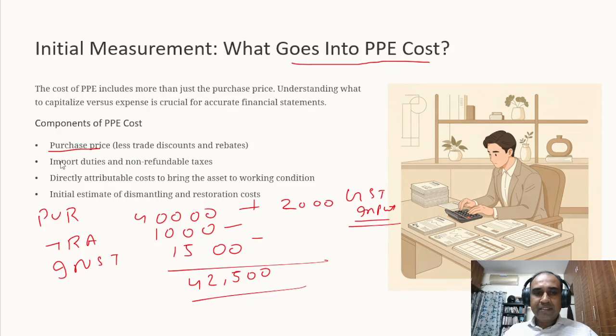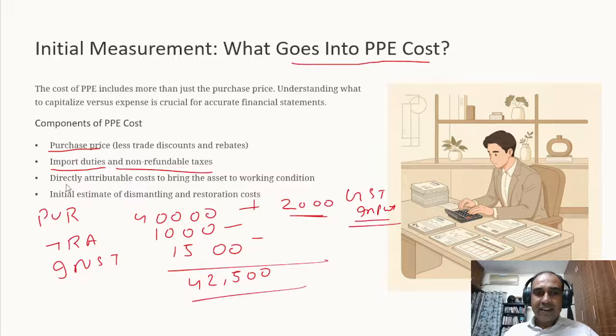So what can be capitalized? The purchase price, any import duties and non-refundable taxes. Why non-refundable taxes? Because if the taxes can be claimed, then it goes into a separate ledger as GST input that can be offset against the output liability. So non-refundable taxes we can capitalize.